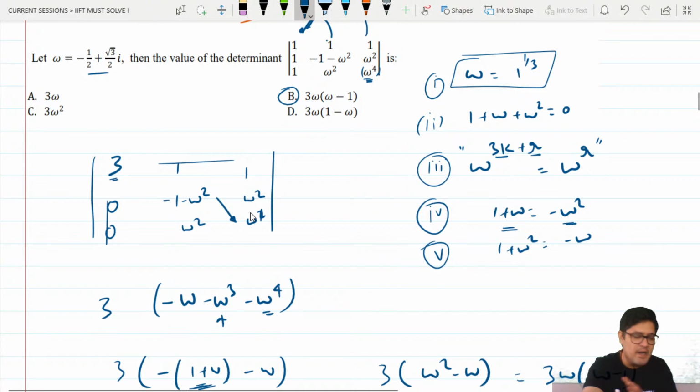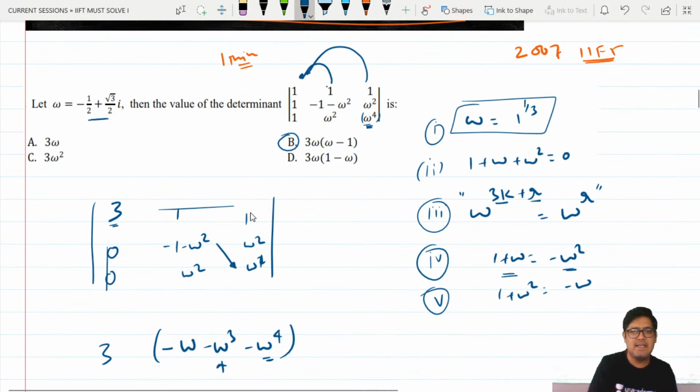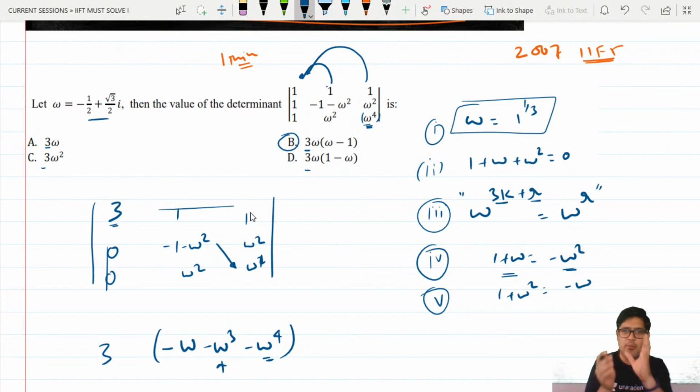But Shehzada, which part do you want me to repeat? Because there's a lot of stuff on the screen. Do you want help with the determinant part or with the properties of omega? Let me start from the beginning. I see all the answer options starting with 3. So that tells me to add. The property of determinants is that the determinant does not change when you add or subtract columns. So I added the second column to the first, and I added the third column to the first. So it becomes 1 plus 1 plus 1, 3. And when you add this and this, it becomes 0.